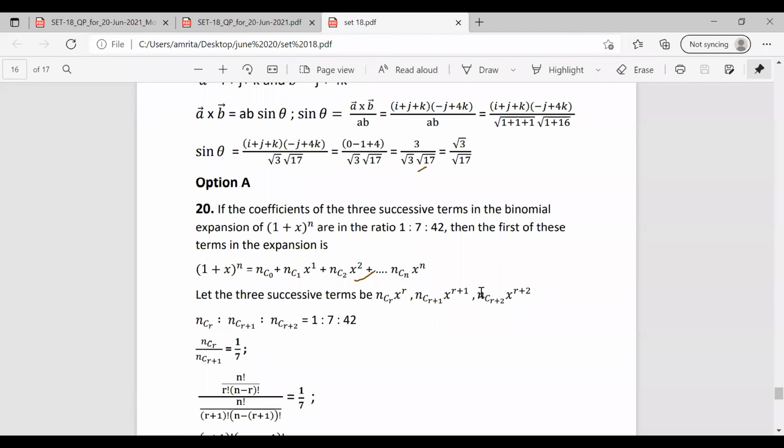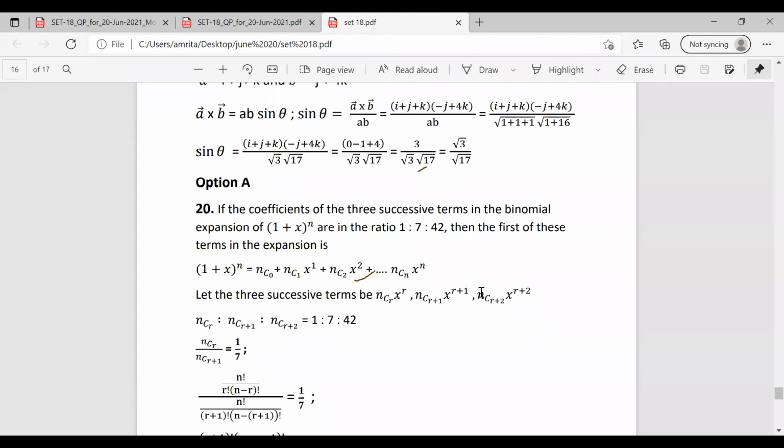So here the three successive terms' ratio is given as 1:7:42. So we take the three successive terms as nCr x raised to r, nC(r+1) x raised to r plus 1, nC(r+2) x raised to r plus 2. That is nCr, nC(r+1), nC(r+2) equal to 1:7:42. So taking these ratios and individually solving them, we can find out the value of n.